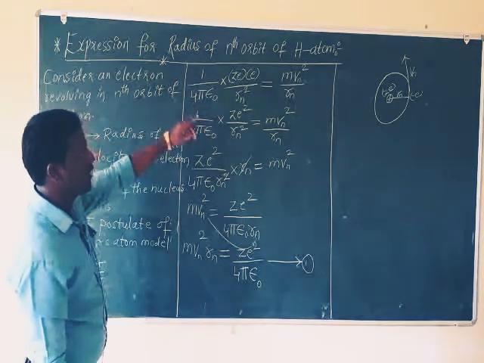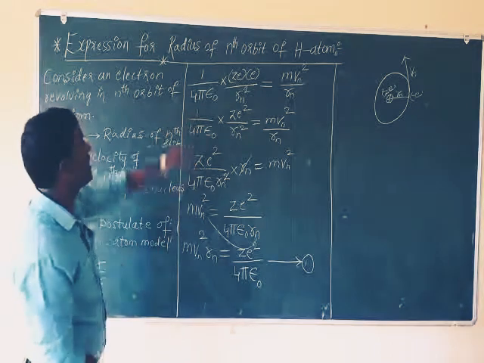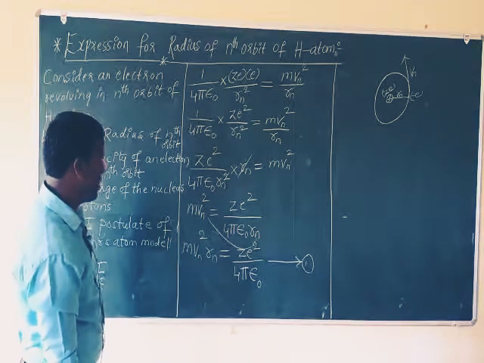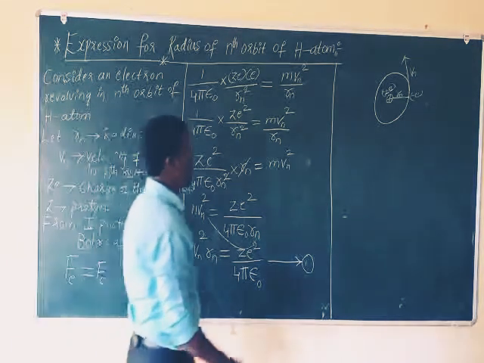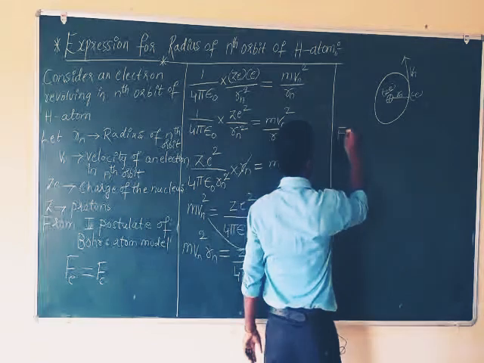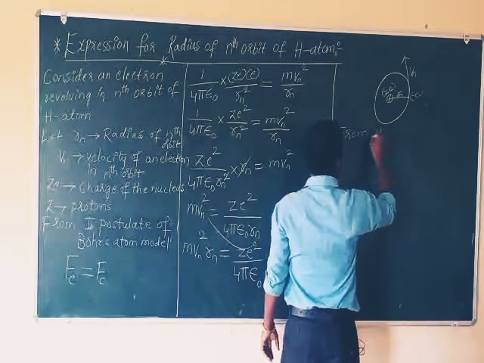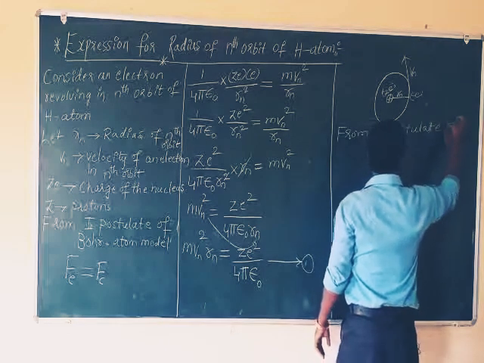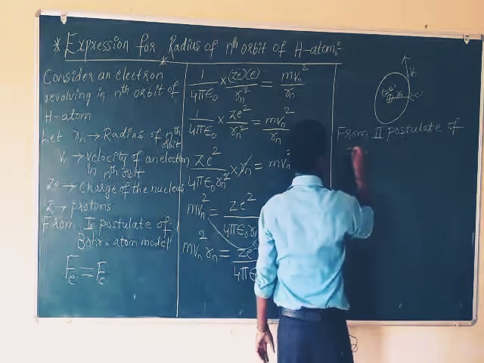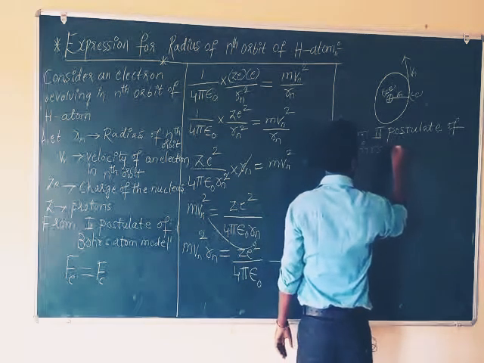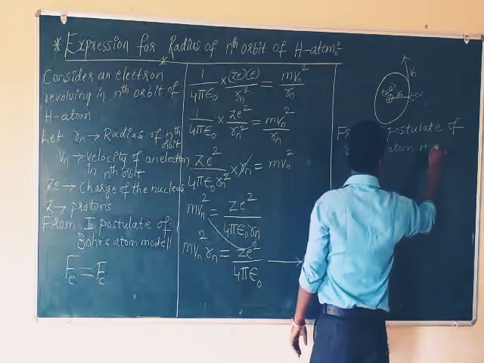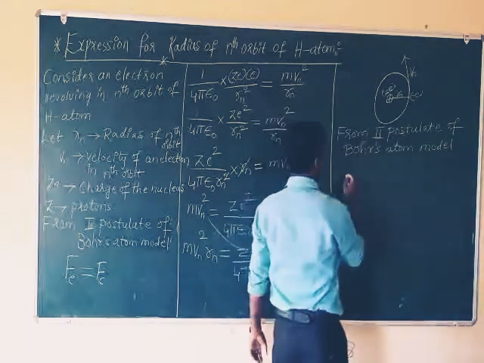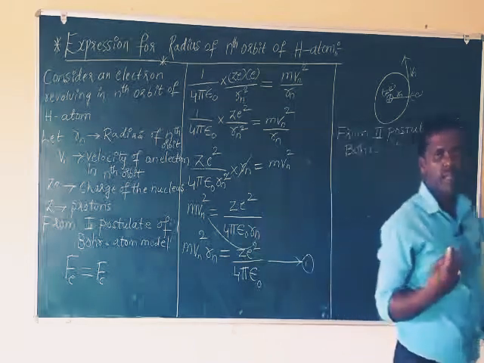Here we are going to find the velocity in the nth orbit: v and vn, r and rn. So from the second postulate of Bohr's atom model. What does the second postulate say?